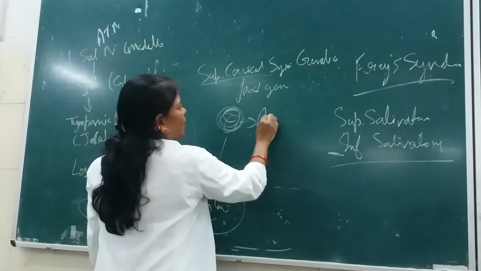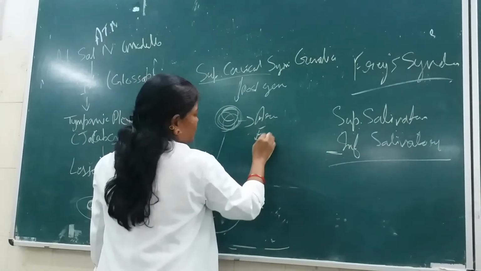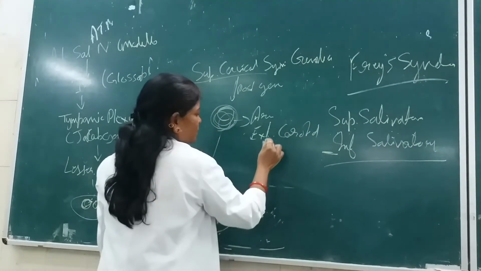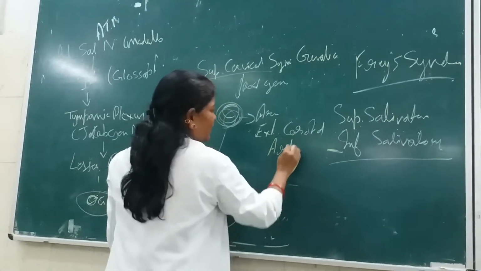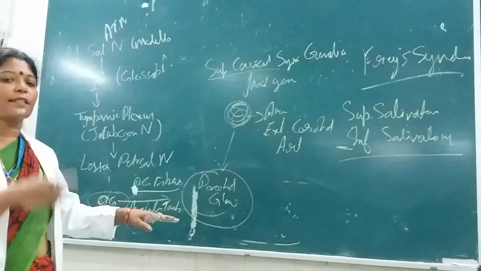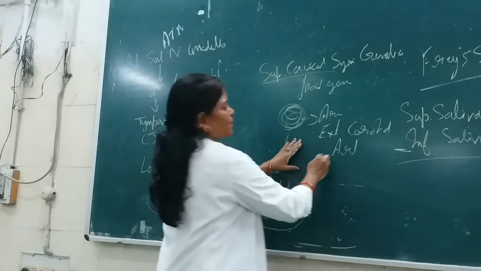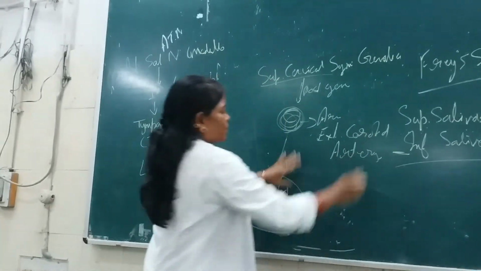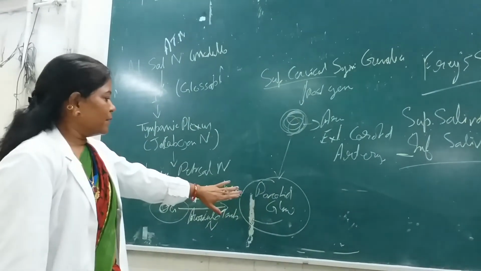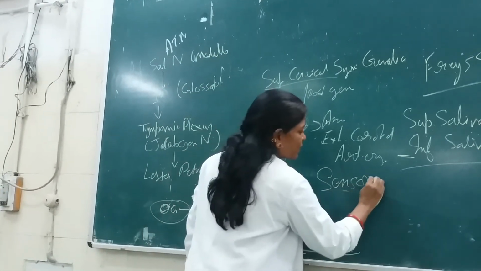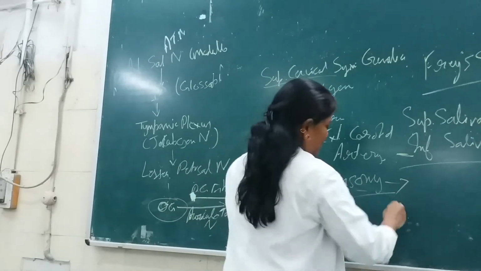Around the external carotid artery. Wherever there is sympathetic supply to a gland, it needs a plexus around an artery, and here that artery is the external carotid artery.